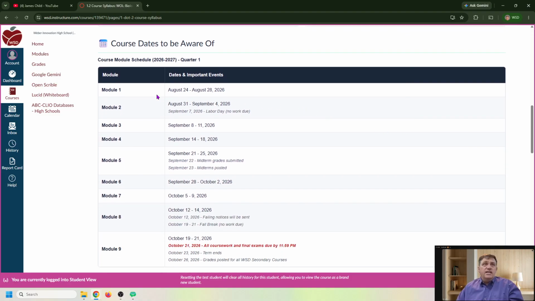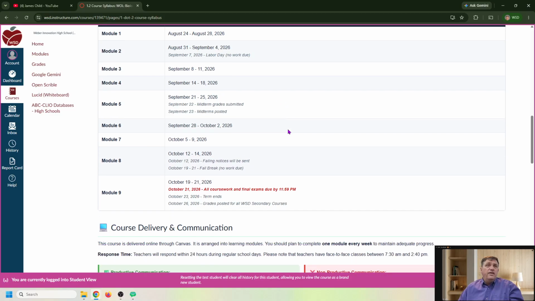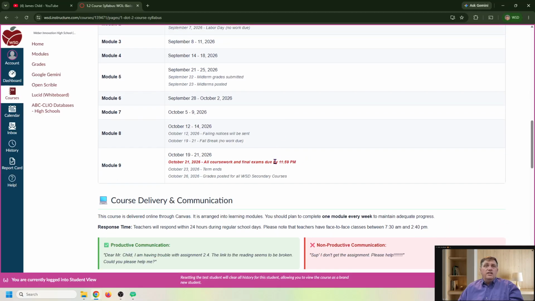Okay, again, dates. These are our module dates. Okay. Notice midterms are posted on September 22nd this year. Again, these numbers are going to change. These dates are going to change based upon the year and the term you're in, whether you're in first, second, third, or fourth term. All work is due by this due date here.